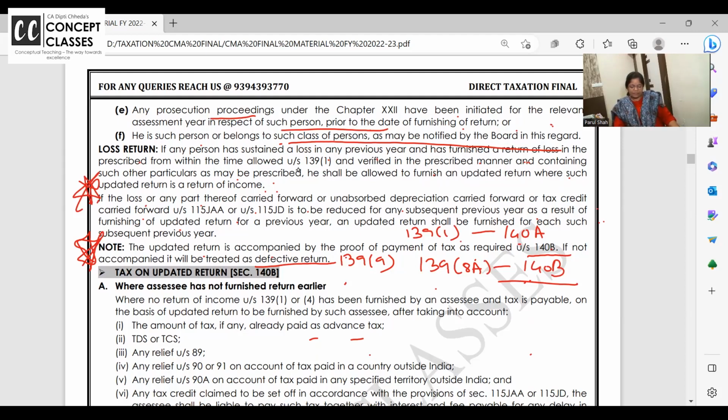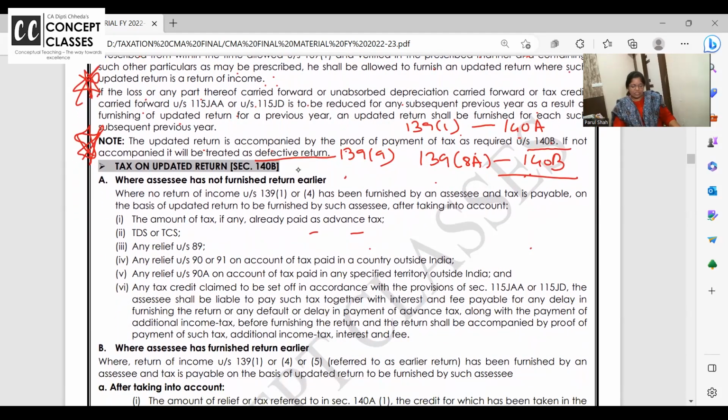Clear? Chalo. Now, what is this tax? 140A is the tax you pay at the time of filing the return. You've already paid advance tax, but the left out amount you pay at the time of filing the return along with interest and fee. Same as 140B, tax on updated return. I want all of you to write this. This is a nice comparative: 139(1) along with 140A, 139(8A) along with 140B. Ye likh lo.